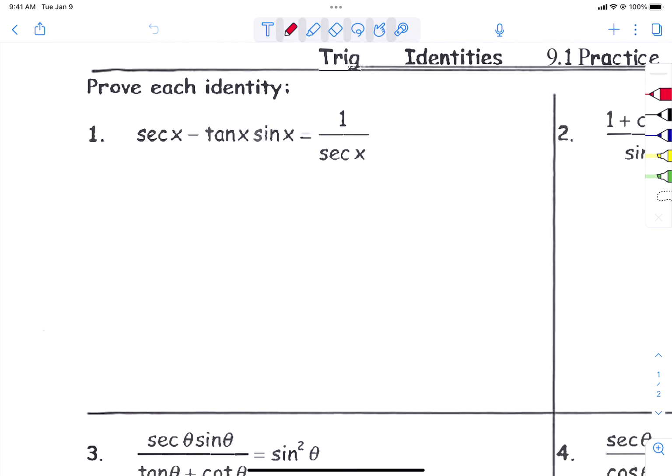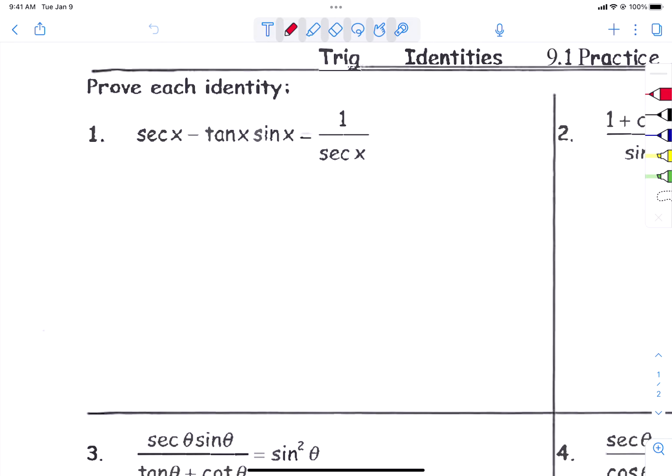These problems are prove each identity. Now remember, to prove each identity, we can use those facts that we saw on the practice, and some of the other facts we learned in the second part of the lesson. So those facts are going to help us.